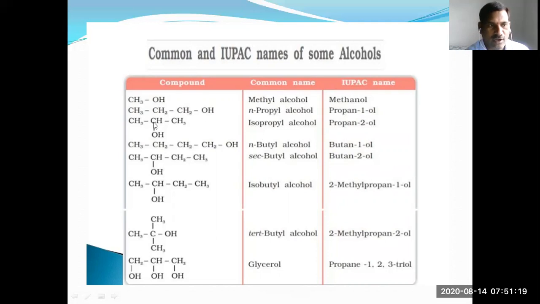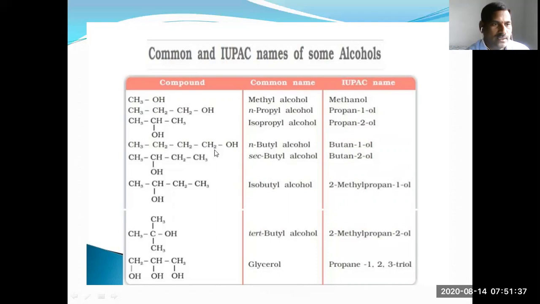Since the OH group is attached to the second carbon, the IUPAC name of this compound is propan-2-ol or 2-propanol.